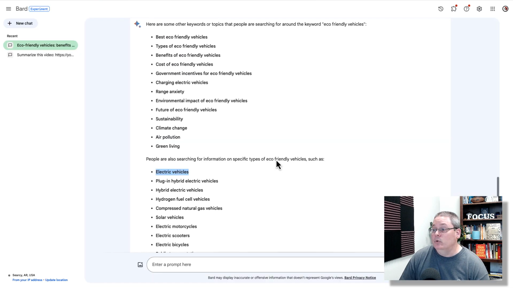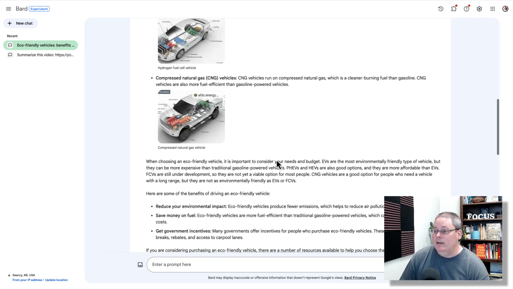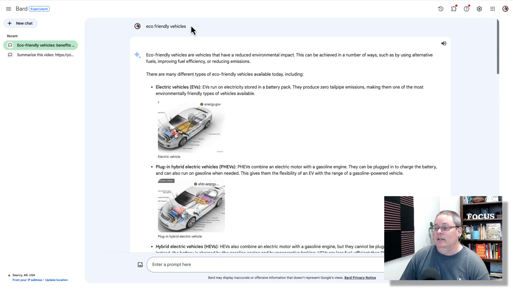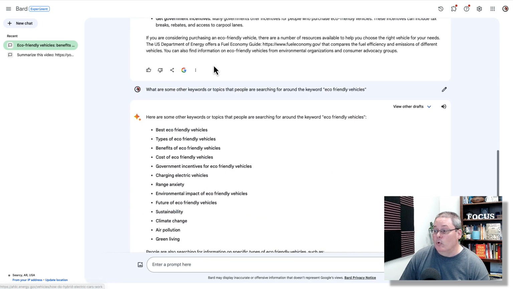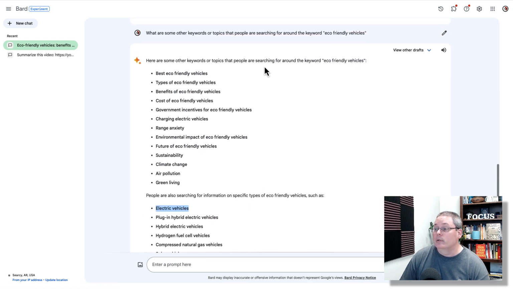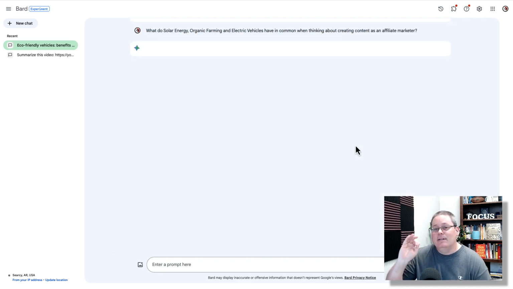Also going to Google Bard and starting there and seeing where we started with the idea of eco-friendly vehicles. And then scrolling down and looking at something more specific where we were talking about, and we saw what are some other keywords or topics that people are searching for around the keyword eco-friendly vehicles. Then let's take this brainstorming session a little further, a little deeper for us as marketers, specifically as affiliate marketers.